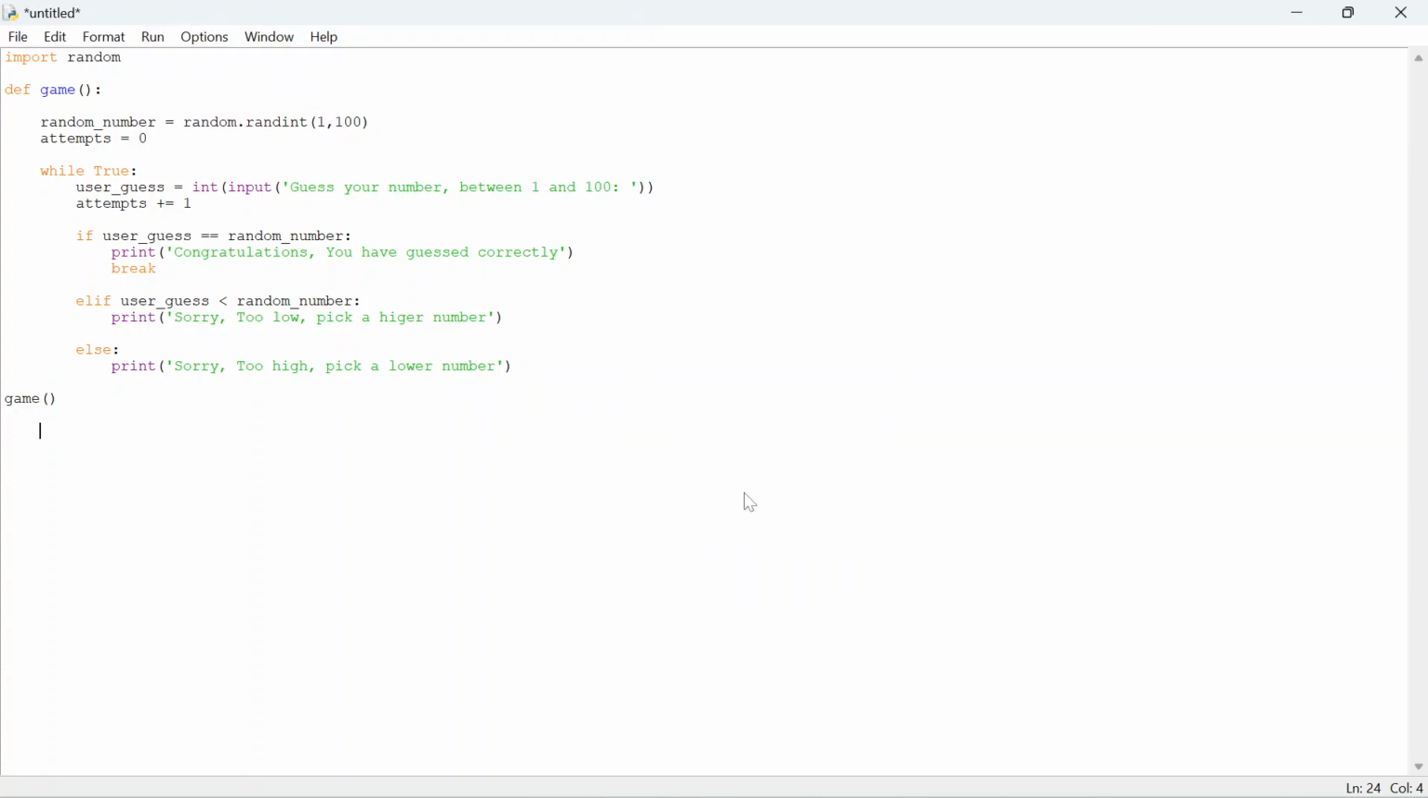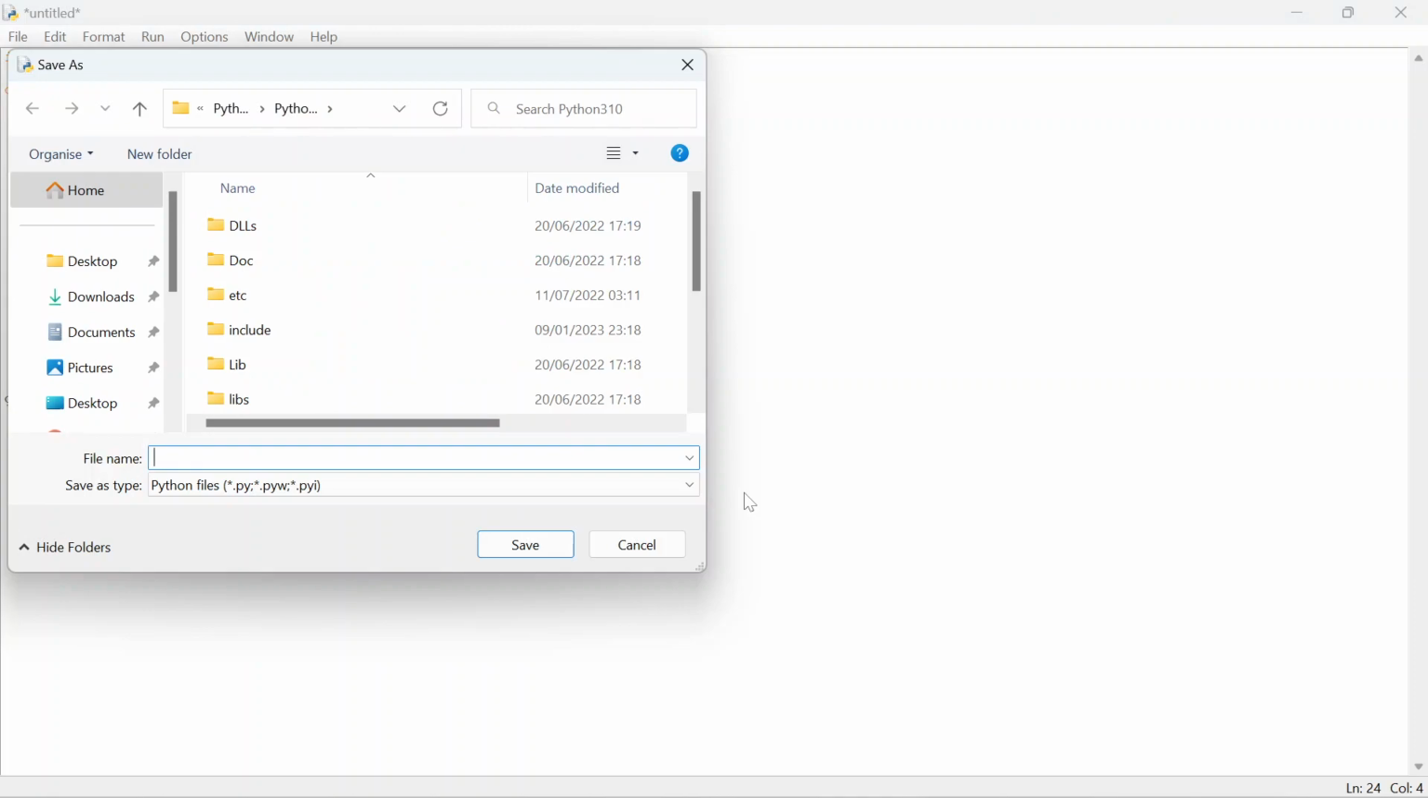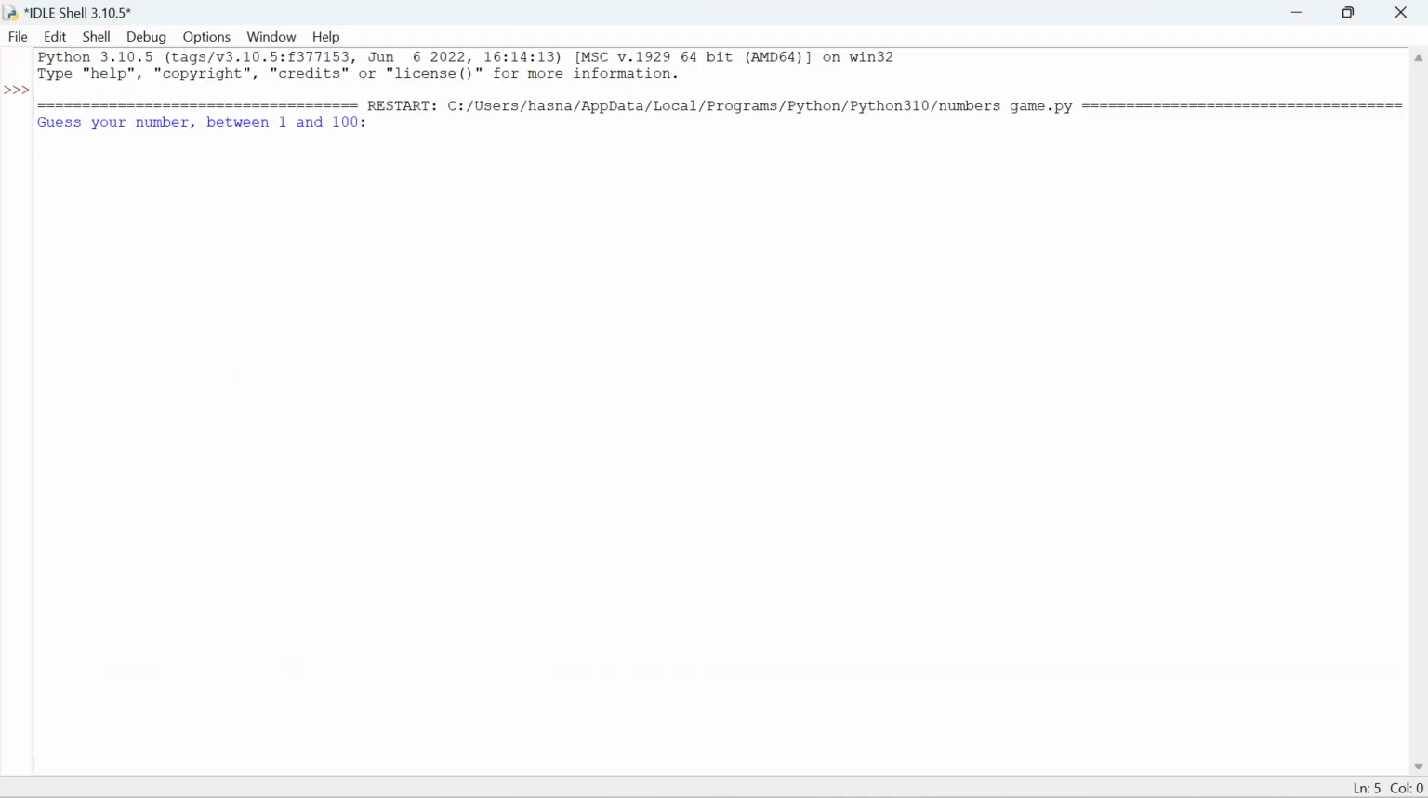Oh, we have to save it first. So I'll just say numbers game. And now it asks for a number between 1 and 100. So let's say I do 25. It's saying too low, so it wants a higher number. Saying too low, pick a higher number.